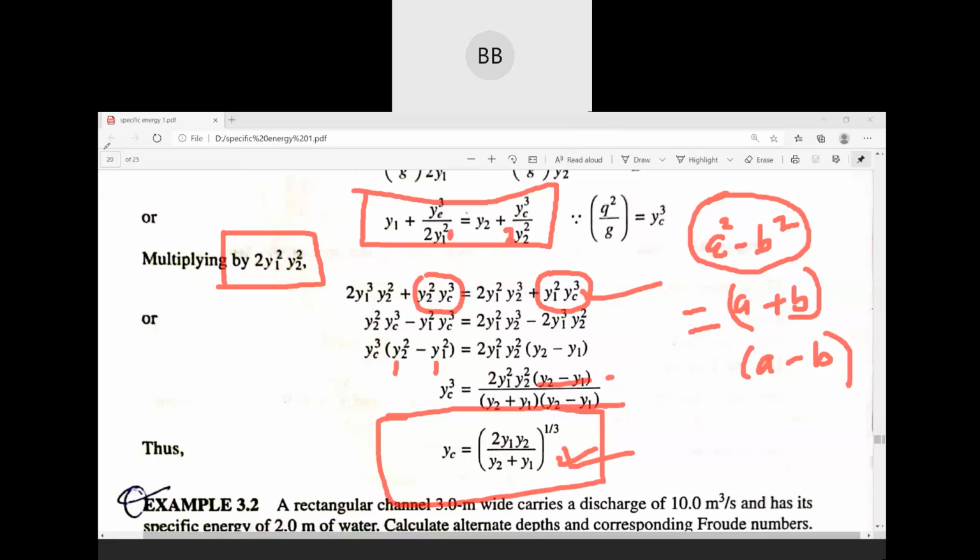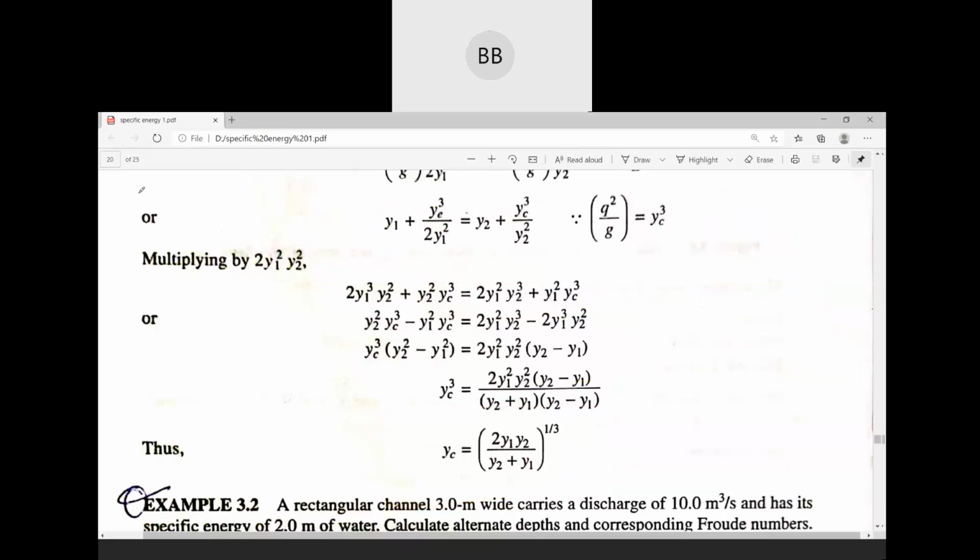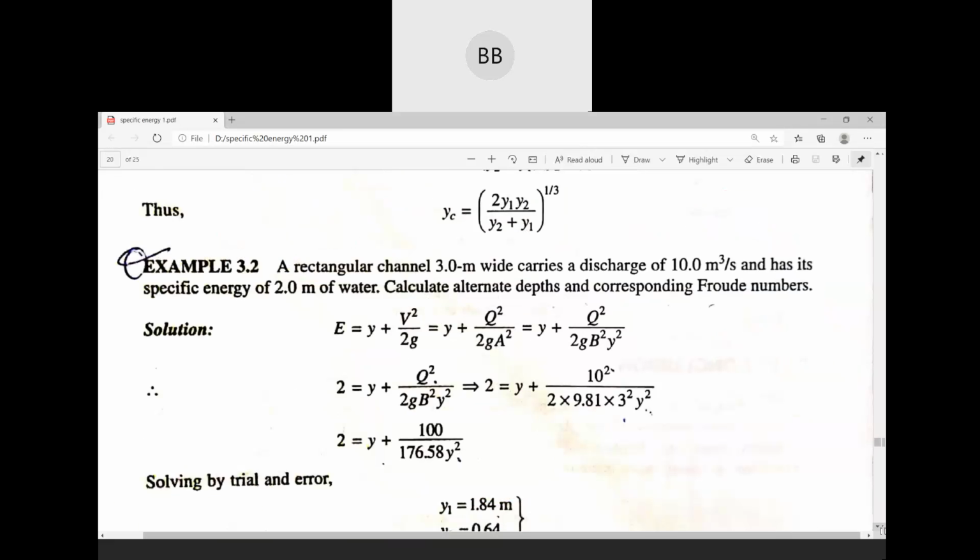Okay, fine. Then we move on to the next numerical. So kindly write down the next numerical. So here, what is given? A rectangular channel of 3 meter wide. That is, your width of the channel is given as 3 meter. It carries a discharge of 10 meter cube per second. So discharge is also given. It's 10 meter cube per second.